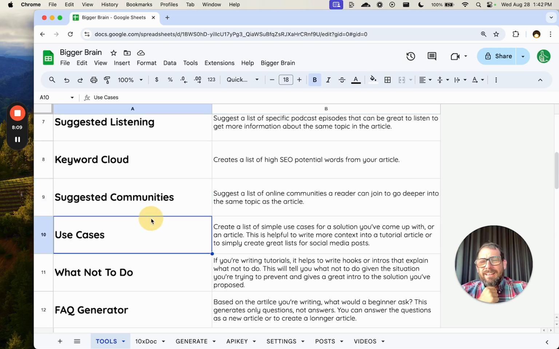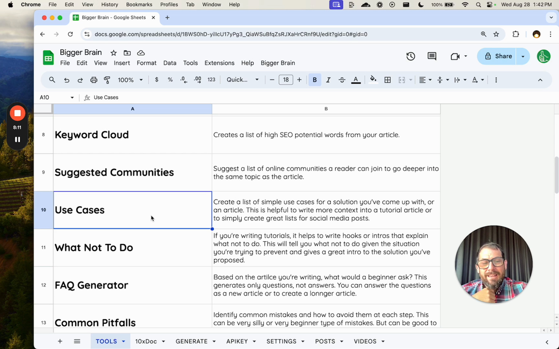Use cases. This is going to sound really funny, but a lot of times I create content where I've answered a question from one person, but I wonder if this solution can be used in different ways. And sure, I can sit here and think about these or apply this solution multiple times. But what AI is really good at is taking this little bit of text and putting it in front of thousands and hundreds of thousands of little ideas.